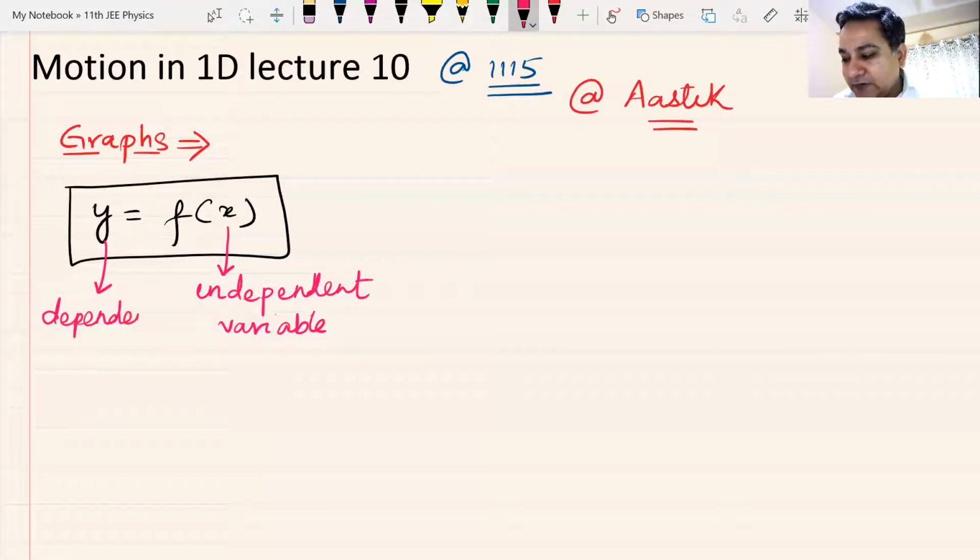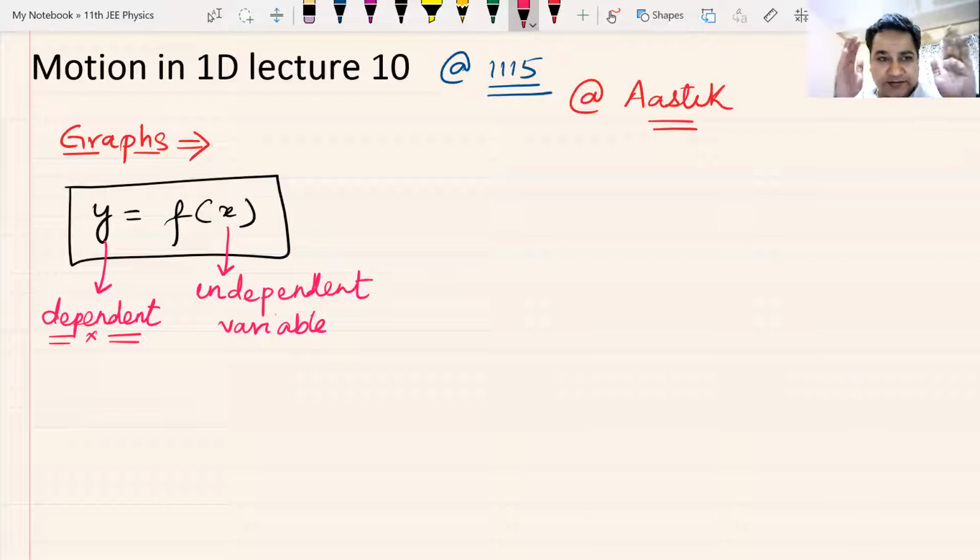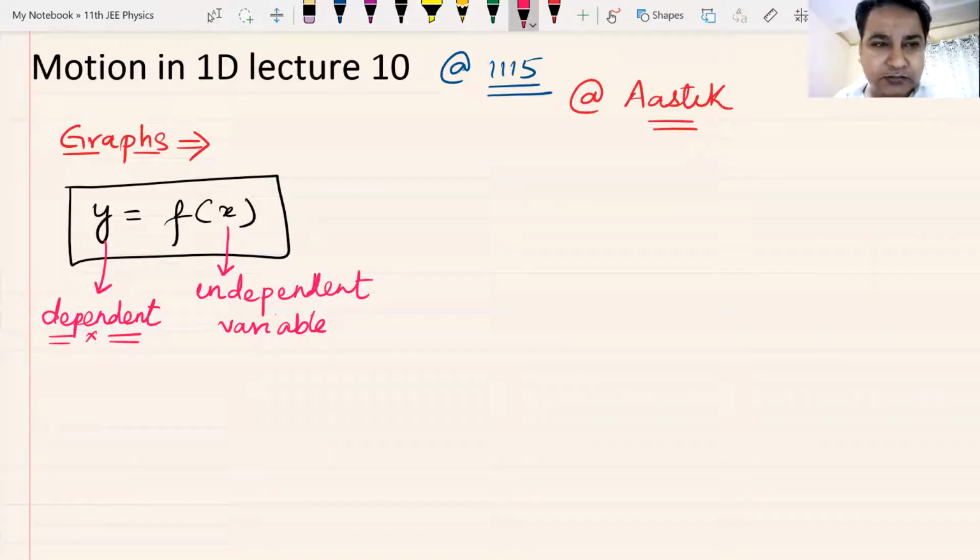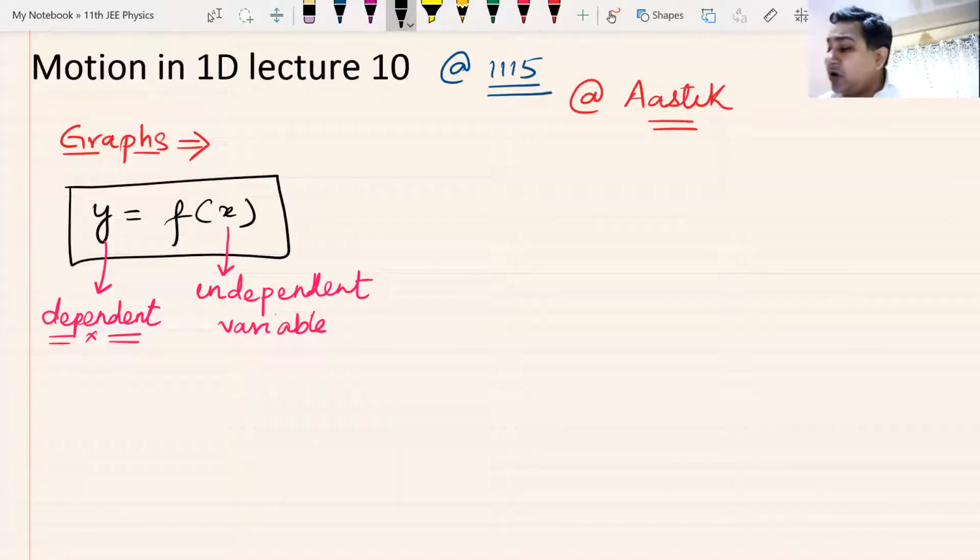Do we recollect this? You can always go back on your app. Your app is very informative. You can see my lectures on basic maths where we have discussed functions, differentiation and integration, because we'll be needing it now. Y is the dependent variable and x is the independent variable. Why do we call it x? Because we always plot it along the x-axis. The dependent variable, why do we call it y? Because we always plot it along the y-axis.